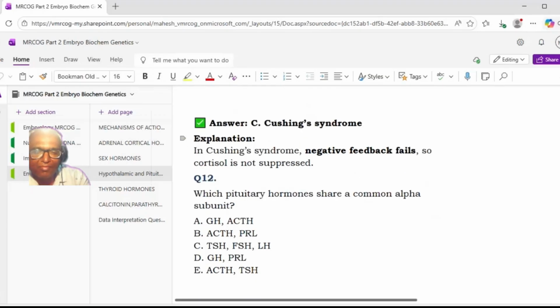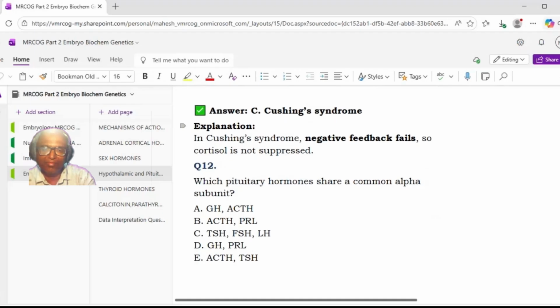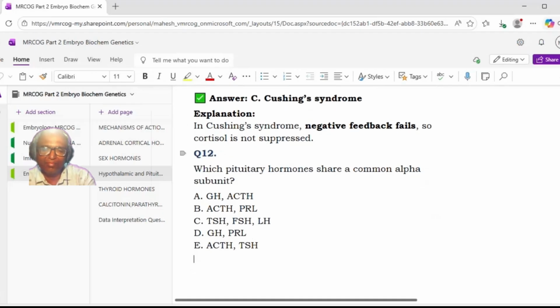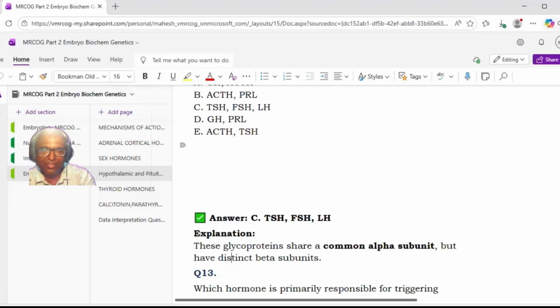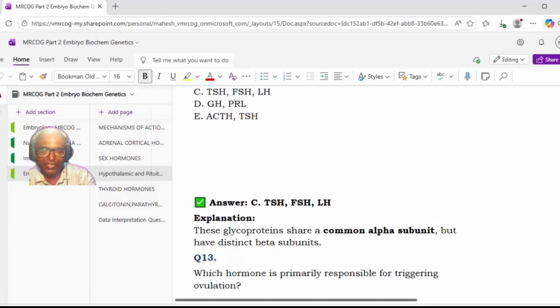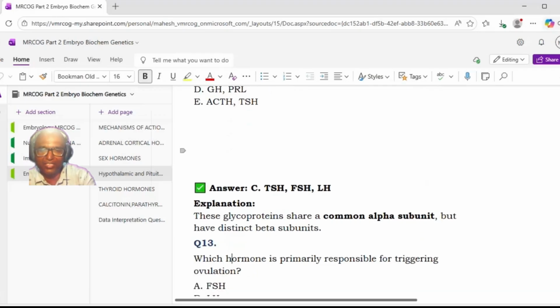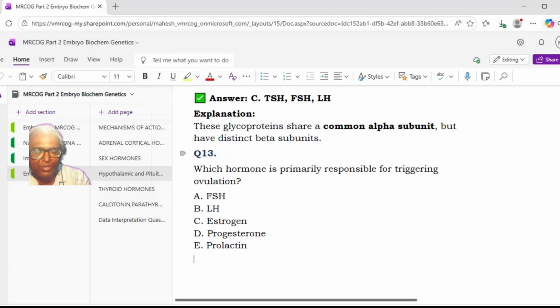Next. Which pituitary hormones share a common alpha subunit? A, GH and ACTH, B, ACTH and PRL, C, TSH, FSH, LH, D, GH, PRL, E, ACTH, TSH. Sir, answer is C. TSH, FSH, and LH have a common alpha subunit. These glycoproteins share a common alpha subunit but have distinct beta subunits. Okay, go ahead.